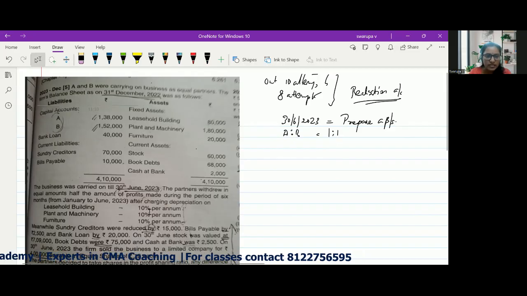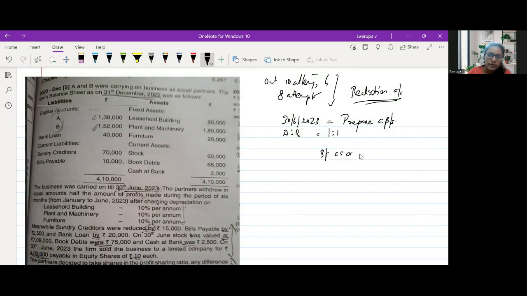We need to prepare these revalued figures, or the updated figures as on 30th June 2023 are given for us to prepare a balance sheet as on 30/6/23, which is the date on which the business is being dissolved and acquired by another company. Liability, amount, asset and amount.